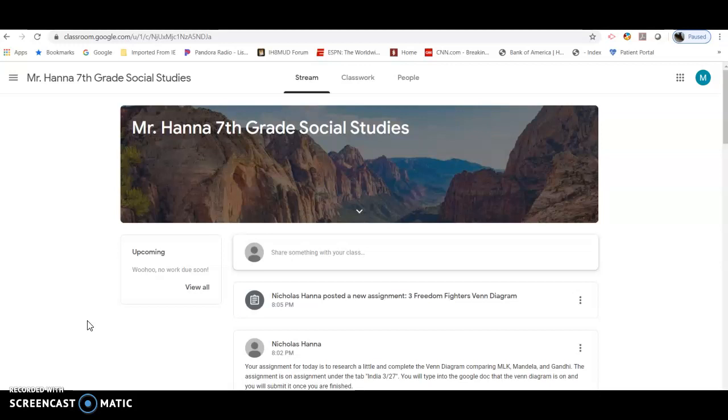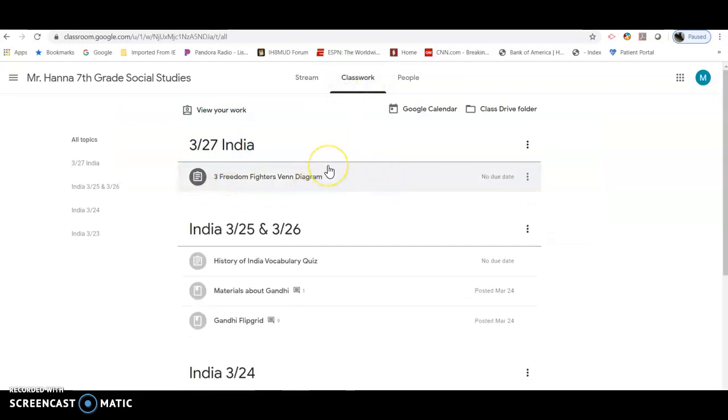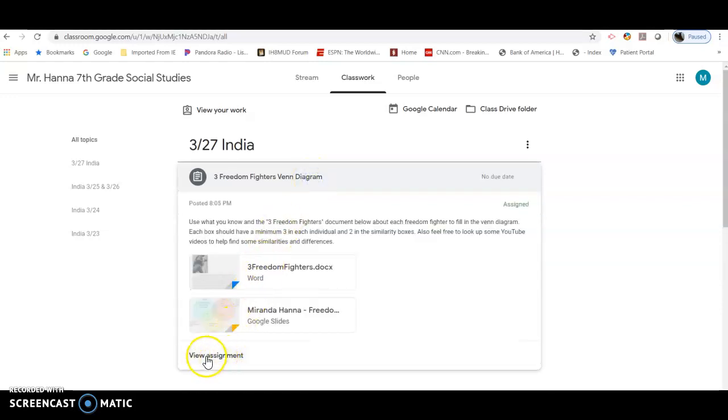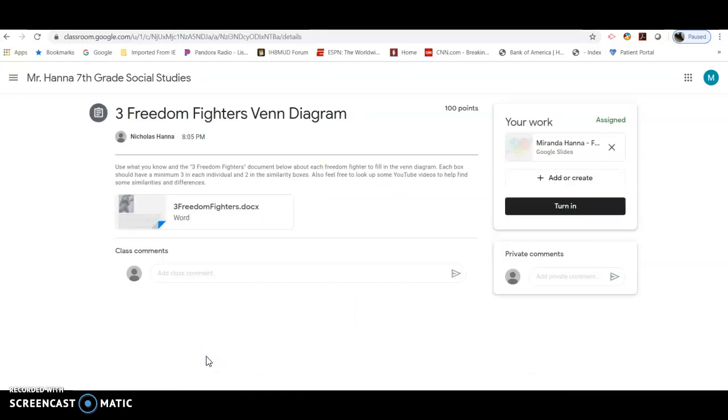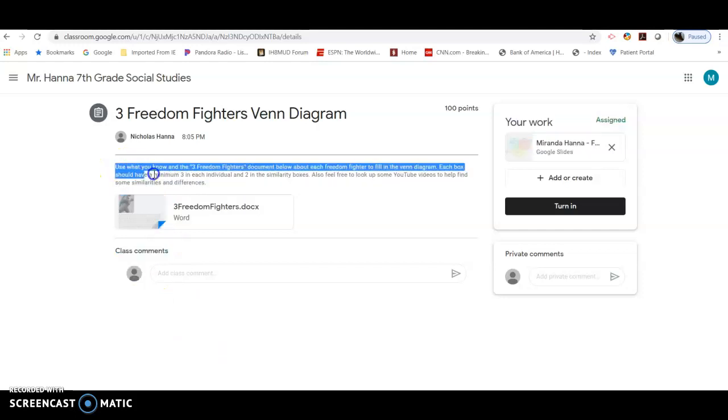I wanted to show you where you need to go for the assignment today. You only have one assignment to do. So once you get there, get to my page. I want you to click on classwork. When you get here, this should be like this. You need to open this up, come down to view the assignment. The instructions are all right here. So once you read right here, it'll tell you what to do.